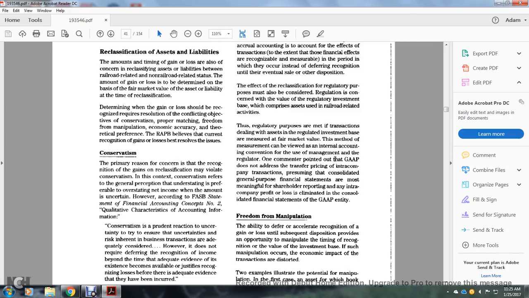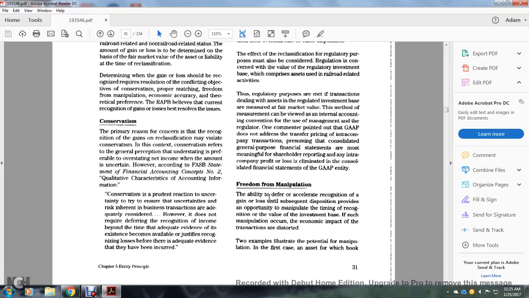One of the commentators on GAAP, the generally accepted accounting principles, says it does not address the transfer pricing of intercompany transactions, presuming that the consolidated general purpose financial statements are not meeting shareholder reporting, and any inter-company profit or loss is eliminated in the consolidated financial statements under GAAP.